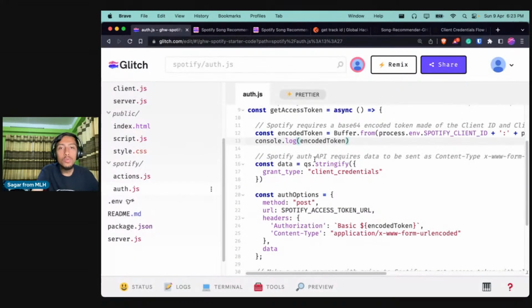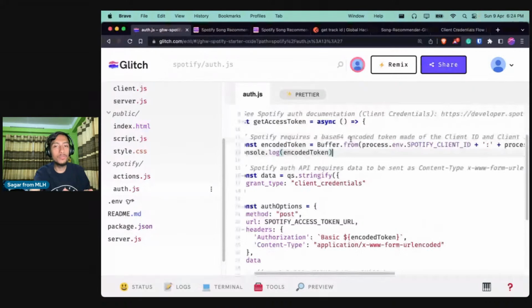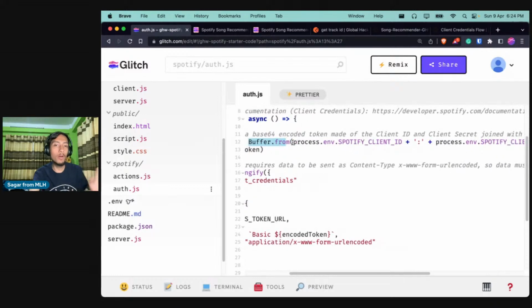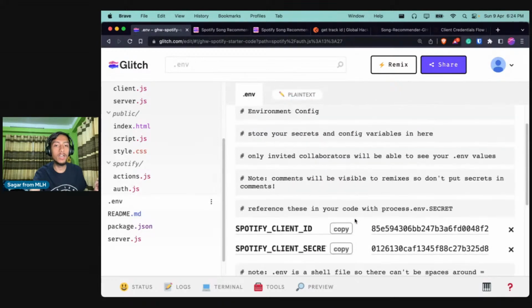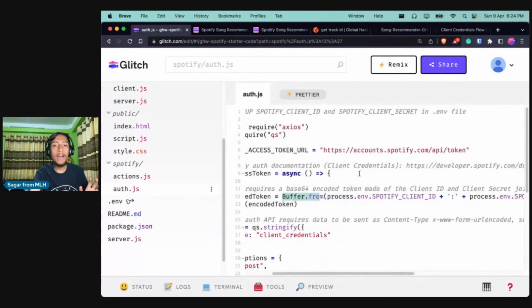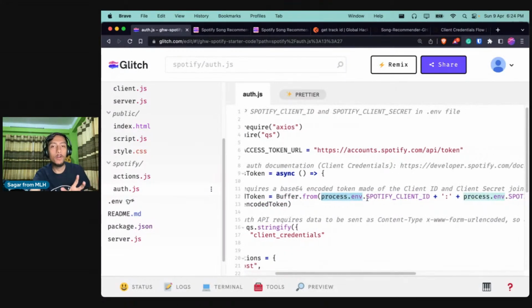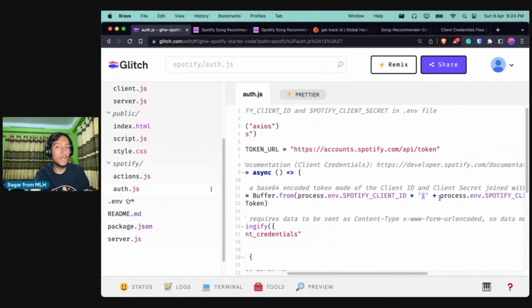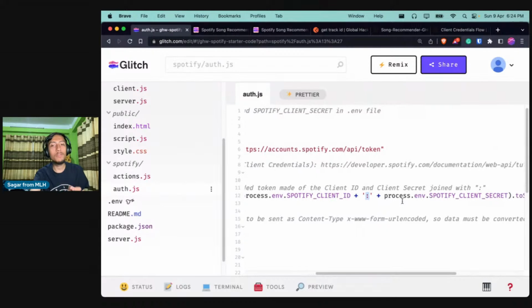In order to encode our string to base64, we will use the Buffer object from JavaScript, and it will take the client ID from whatever we set in the .env file. We set Spotify client ID and client secret, so we can grab the values using process.env, and separate them by a colon as mentioned in the docs. And then after that, we use the Spotify client secret.